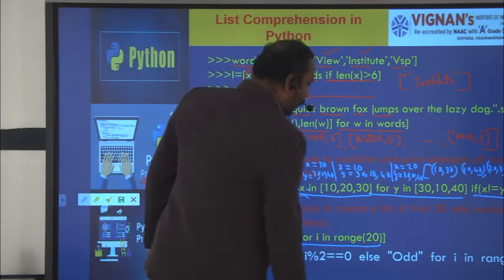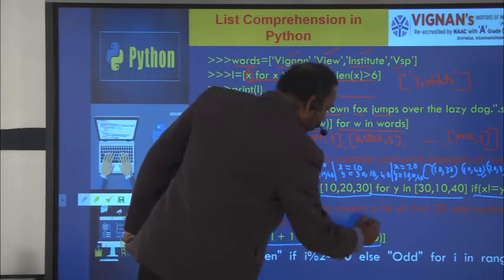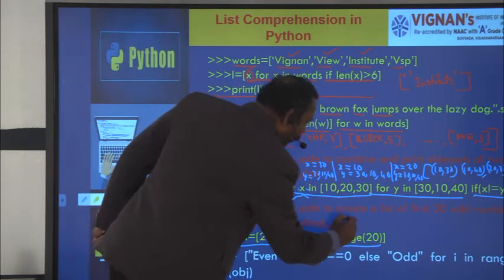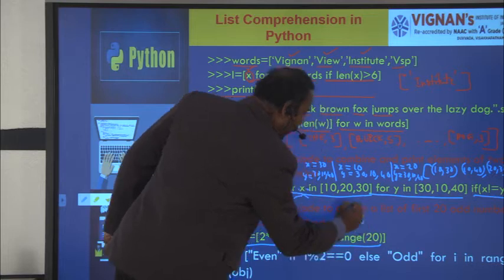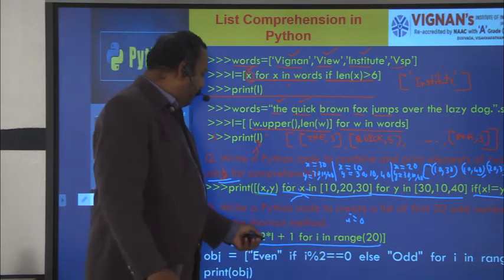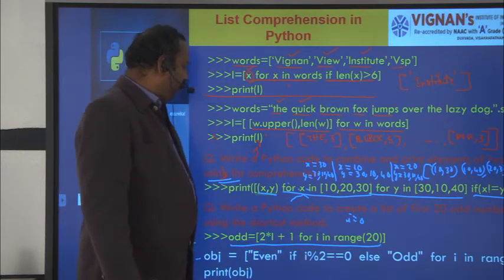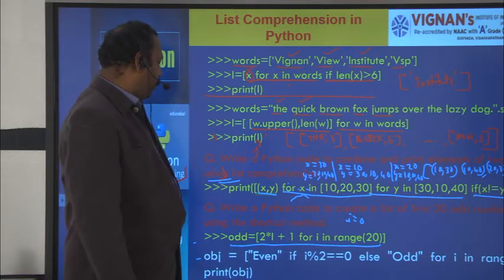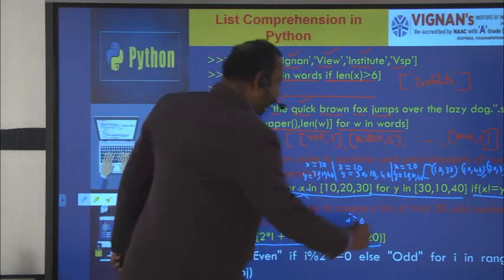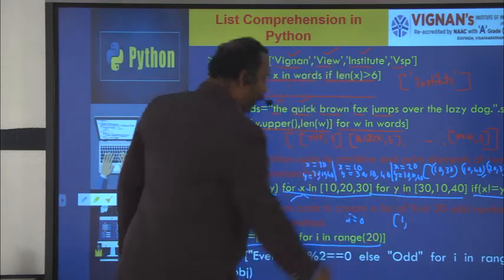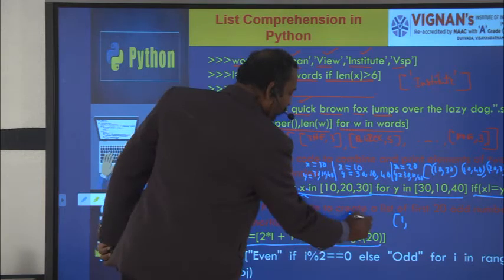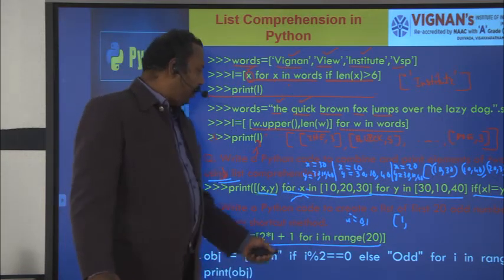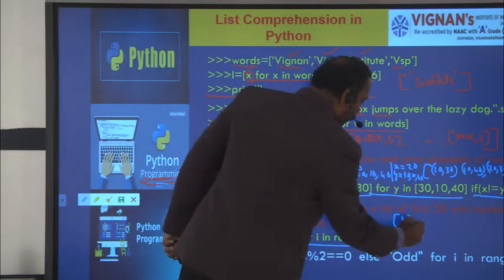That means here you see for i in range 20, it will take 0 to 19. So i gets value 0, and 2 into 0 plus 1. 2 into 0, that is 0, plus 1 means you'll get the output 1. So the first element is 1. Next i gets value 1. 2 into 1, 2 plus 1, that means 3 you will get here.